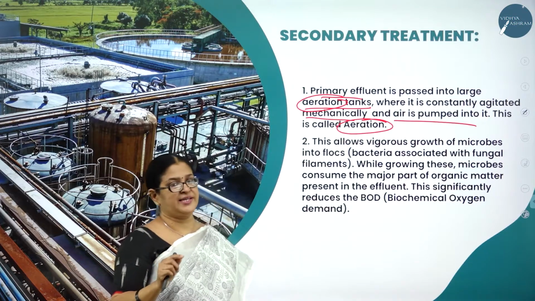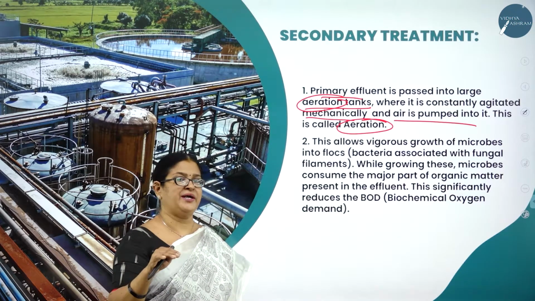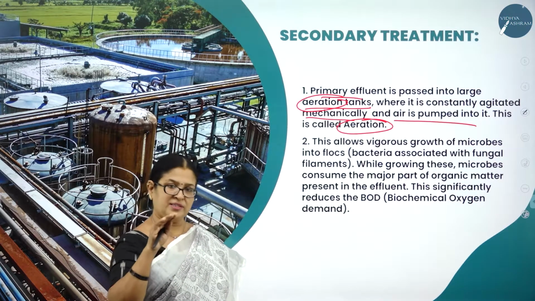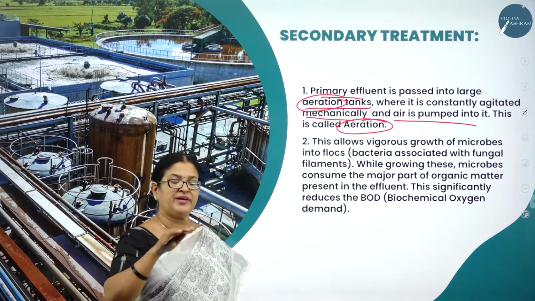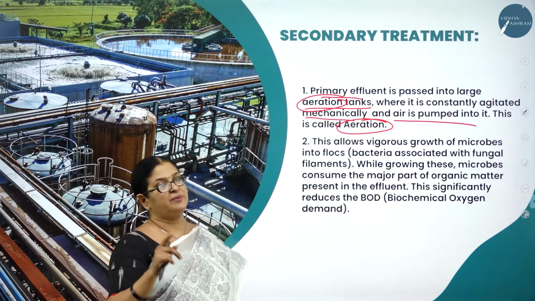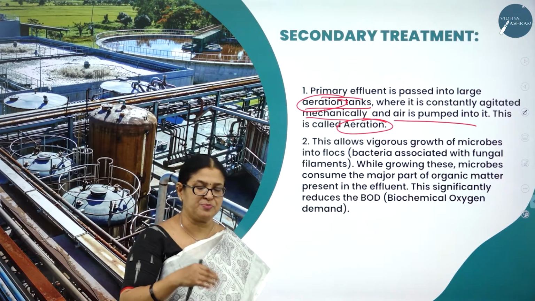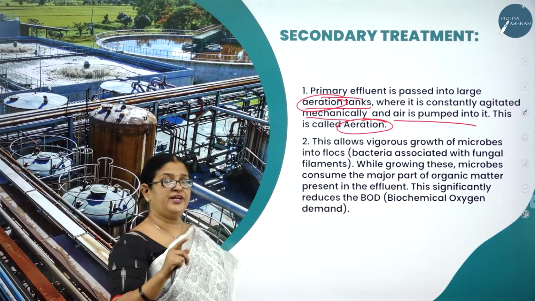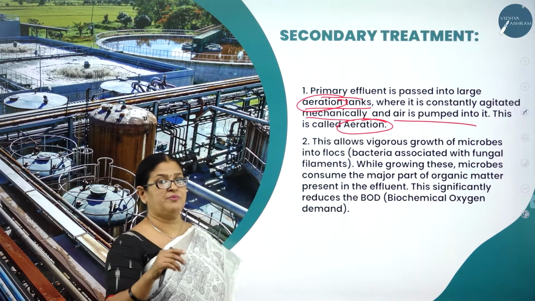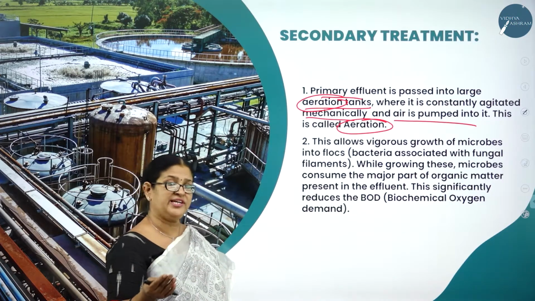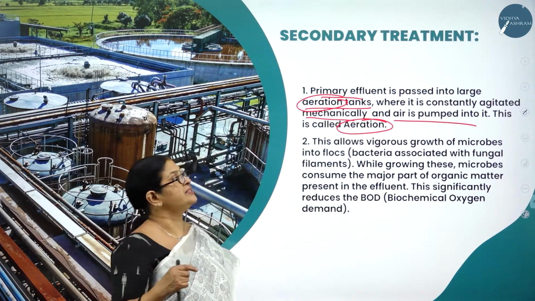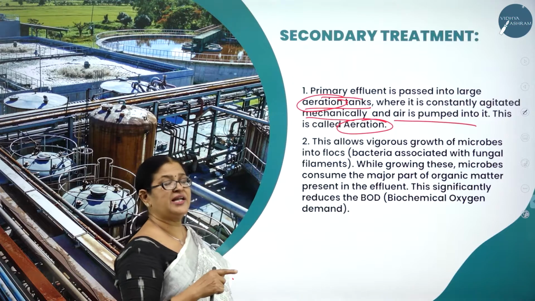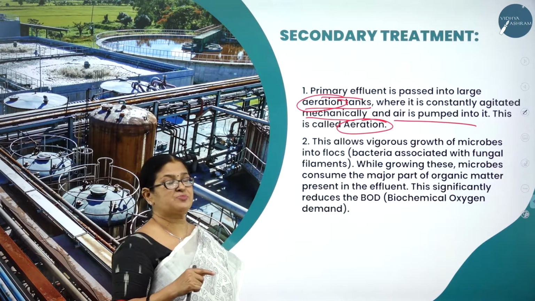So first, as I said, settlement of the solid particles by filtration and sedimentation. Then the sediments are called the primary sludge, and the supernatant that settles is called effluent, and the primary sludge is put into the landfill, whereas the effluent is taken for the secondary treatment. The first effluent that is formed is called the primary effluent. Before it is treated in the second treatment, it is passed into large aeration tanks where it is constantly agitated mechanically and air is pumped into it.